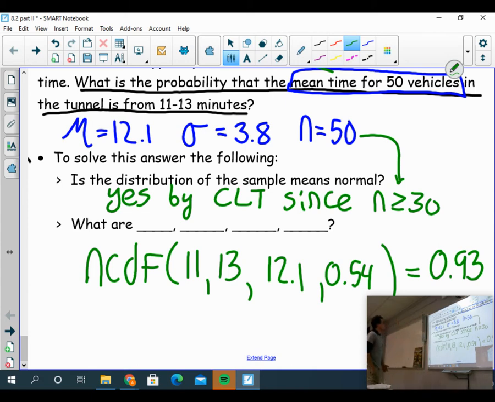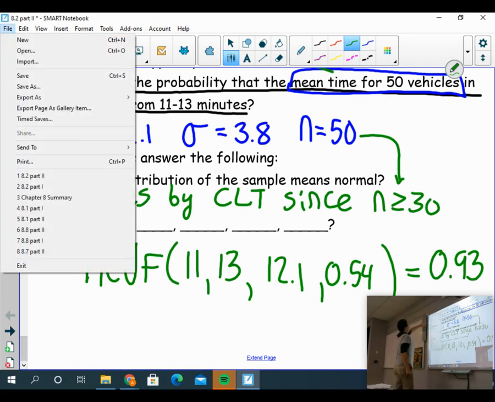Then we said we need to use norm CDF to solve the problem. But before we can ever use norm CDF, we have to identify if the distribution of sample means is normal, which it was because our sample size was greater than or equal to 30. We set it up, we solved, and now here we are.